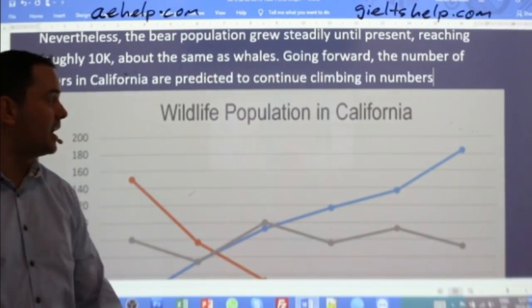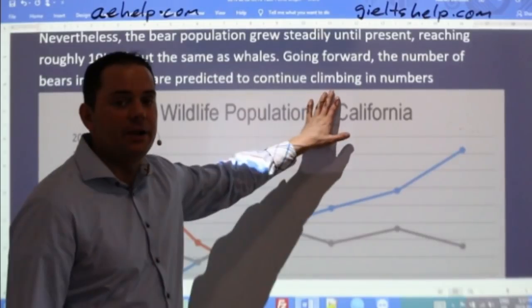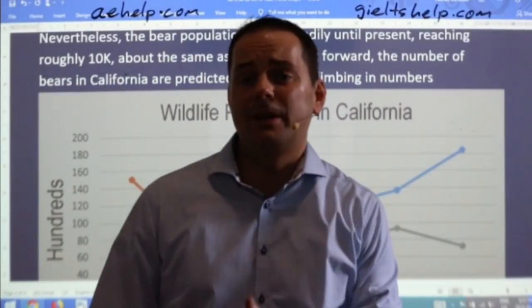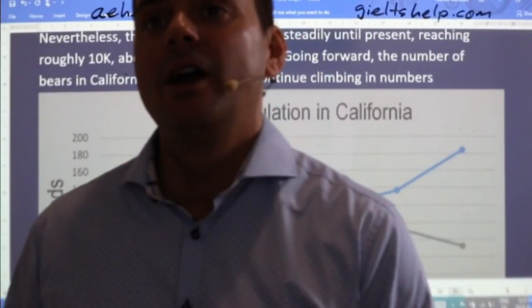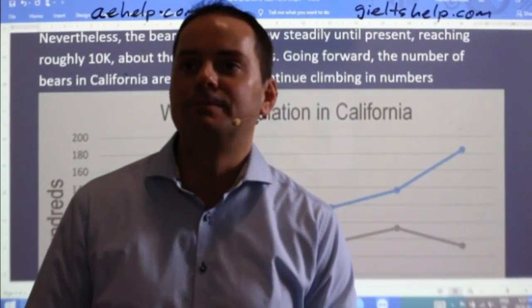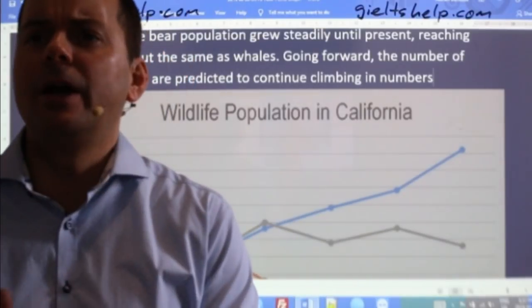Okay. Climbing is kind of a fun verb to use there because bears actually climb. They climb trees, right? Baby bears especially like to climb trees. So it's good. All right.